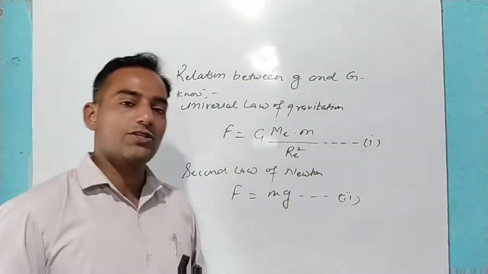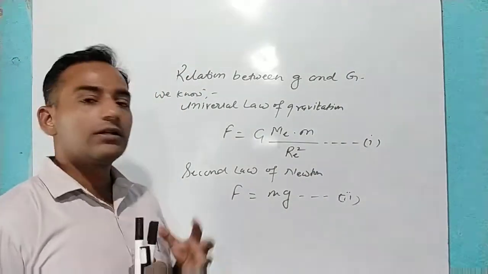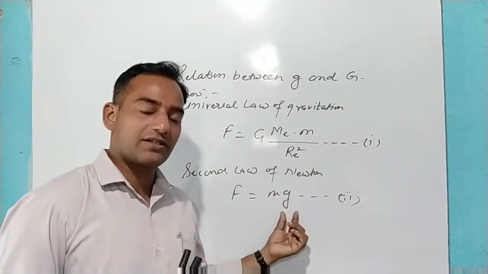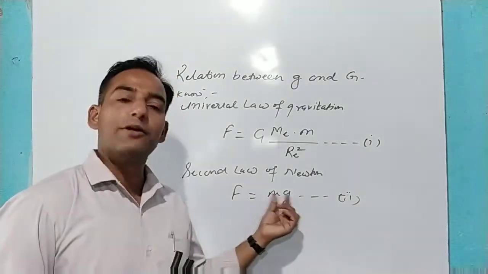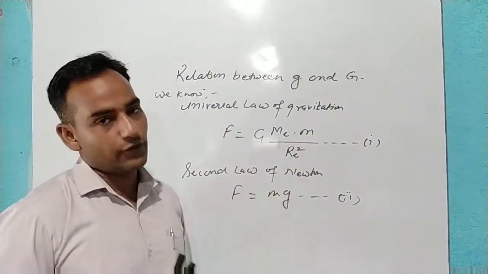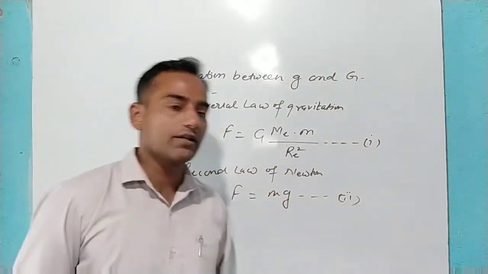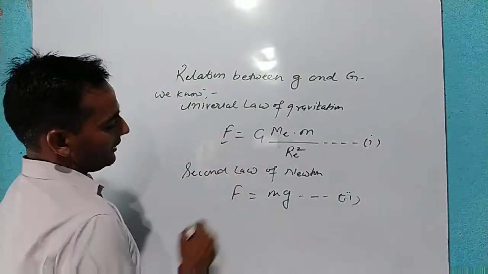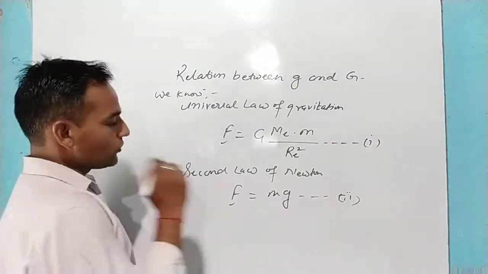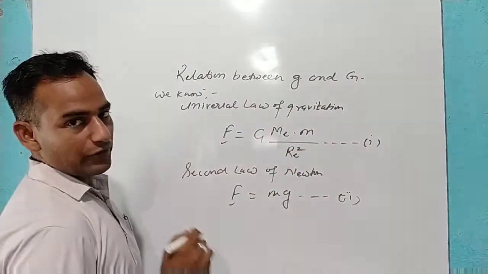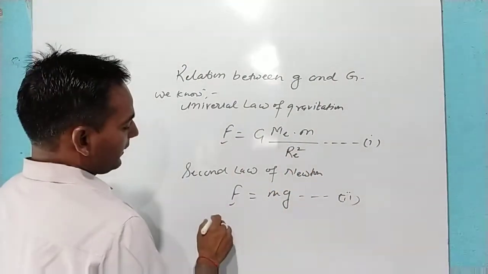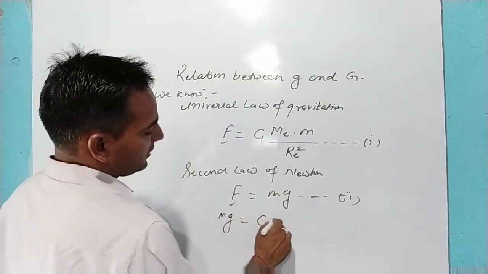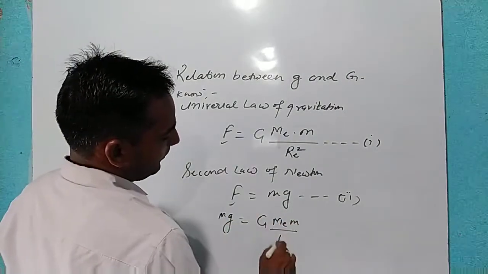When any object is placed on the surface of the earth, it attracts the body with the help of this gravitational acceleration, and F is equal to m into g, or W is equal to m into g is the formula we find the force applied by the earth on the object. So combining these two, here also we have F, here also we have F. So F and F, by the help of equation number 1 and 2, we can write m into g is equal to G Me m upon Re square.